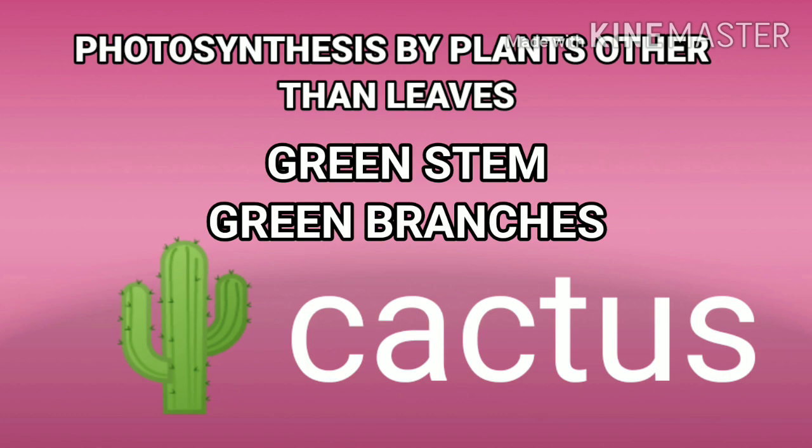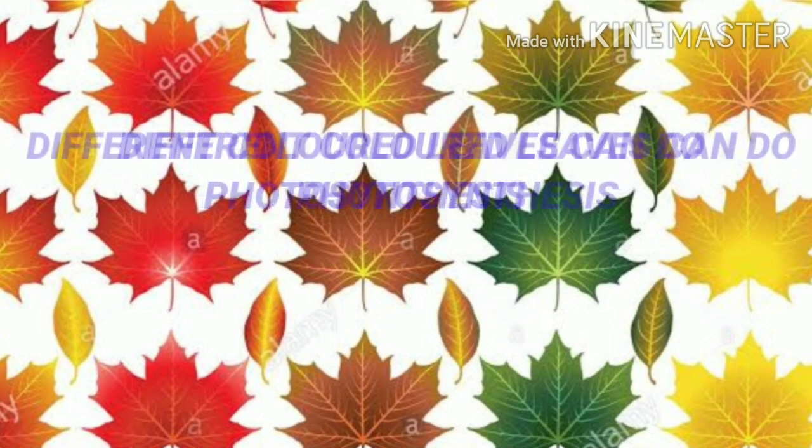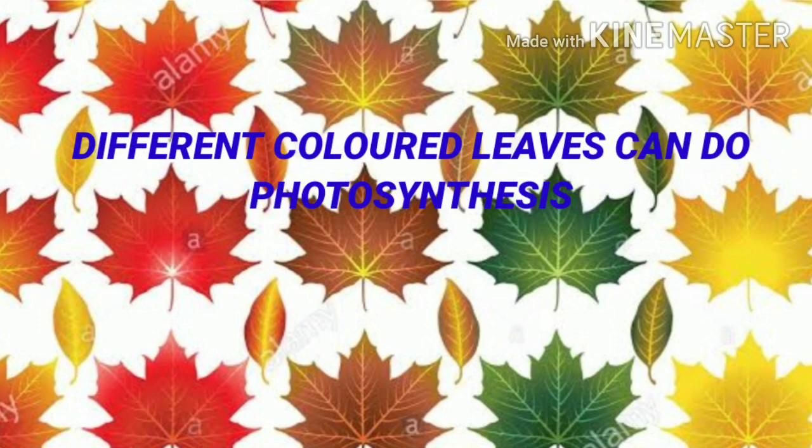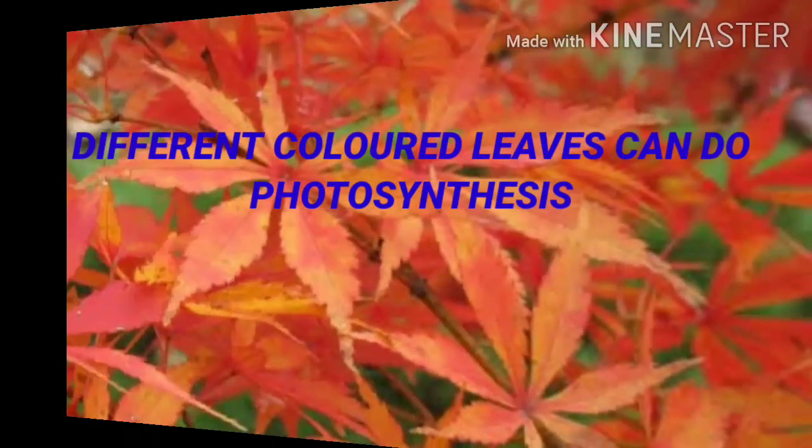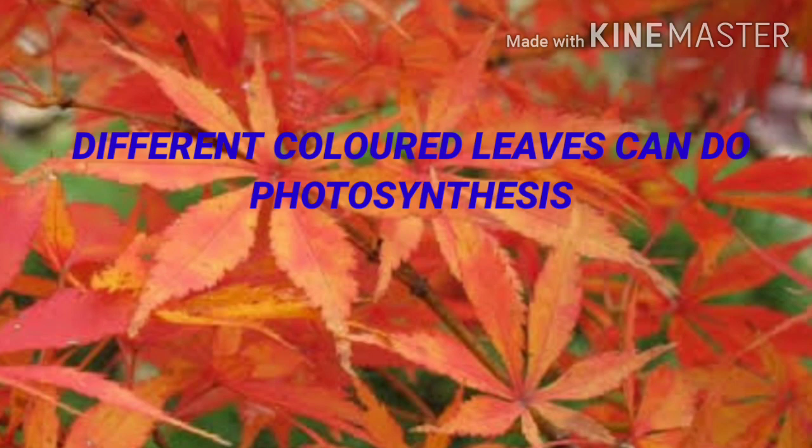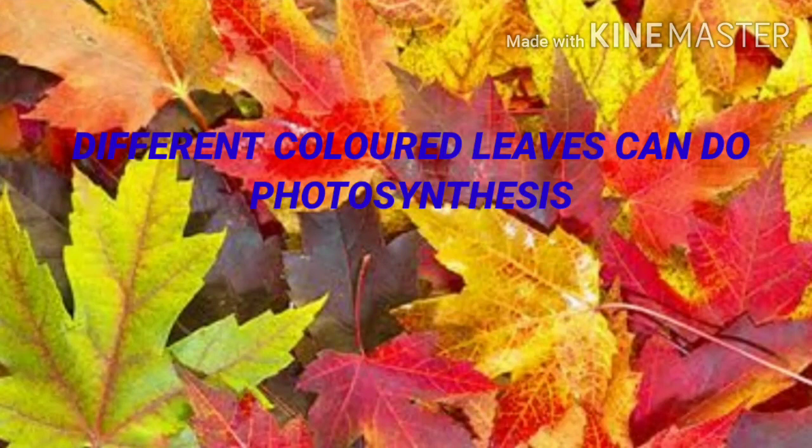So students, now I have a question for you. Do you think that different color, multicolor leaves can do the process of photosynthesis other than green leaves? Yes, of course. They also do the process of photosynthesis. How? Let me tell you. Students, you must have seen different colors of leaf like croton leaves in your garden. We know that the plants have green color leaves, they only do the photosynthesis process.